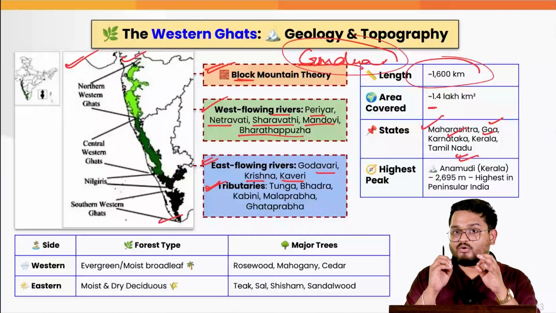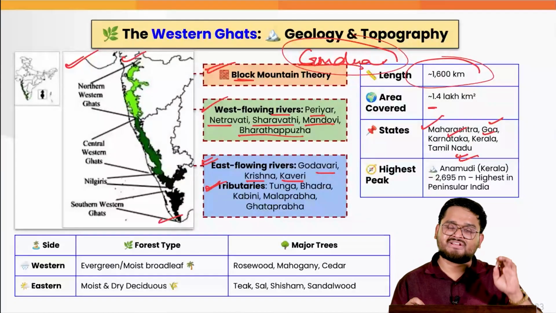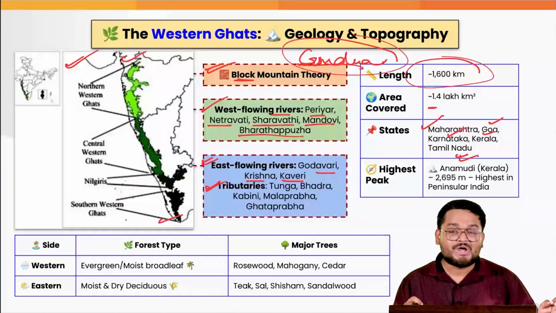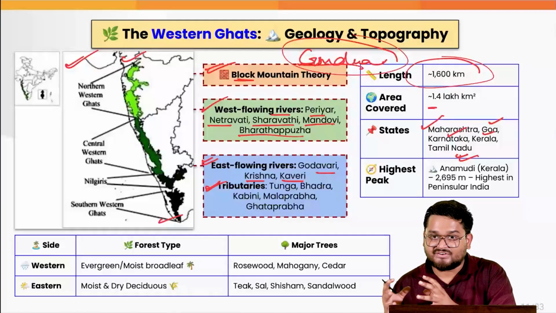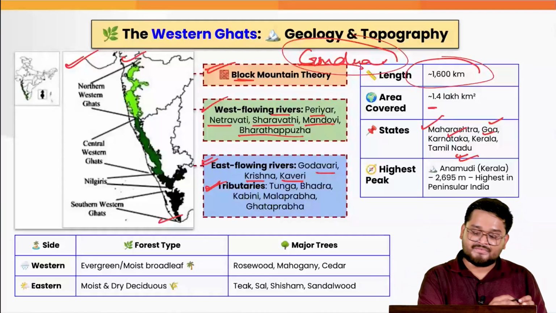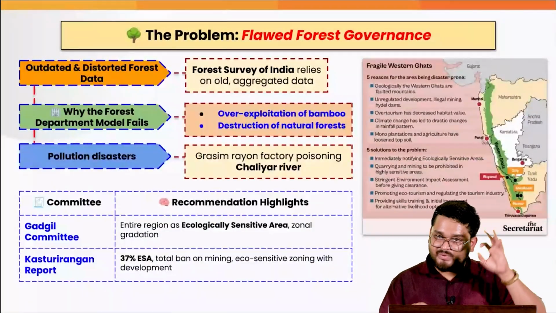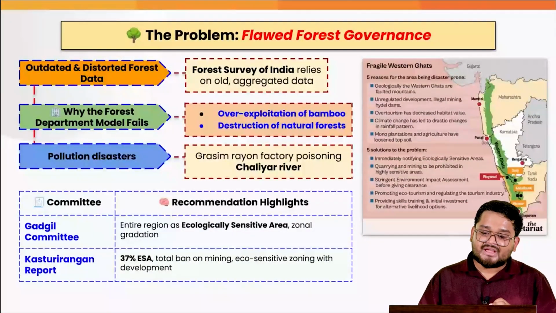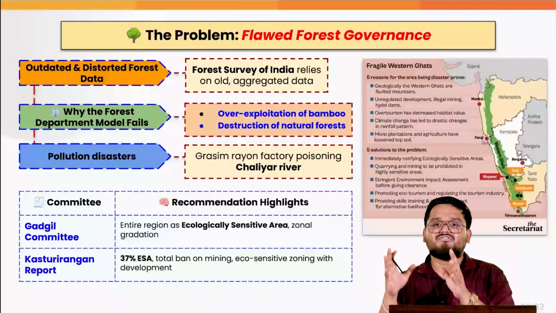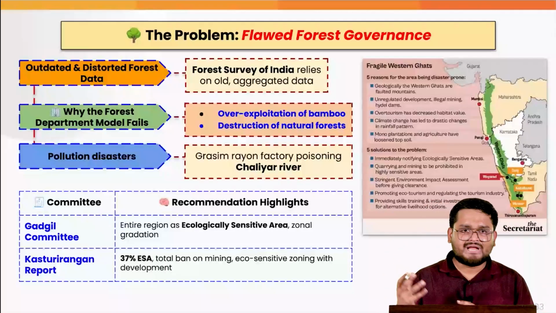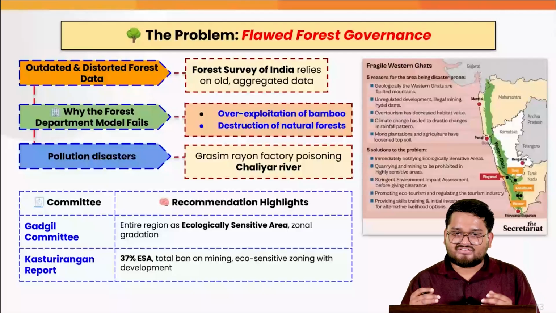These are extremely important facts for your prelims examination because there have been several questions mainly on the rivers emanating from the Western Ghats. So here, when we talk about mainly the problem which has been discussed in this editorial, it is actually about the flawed forest governance.